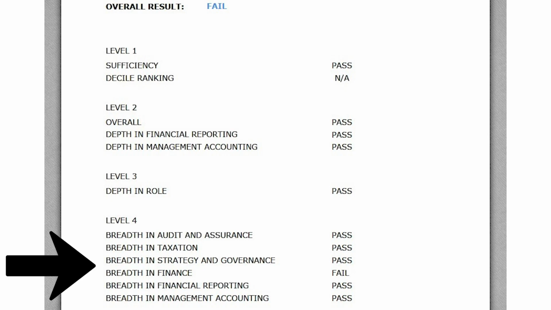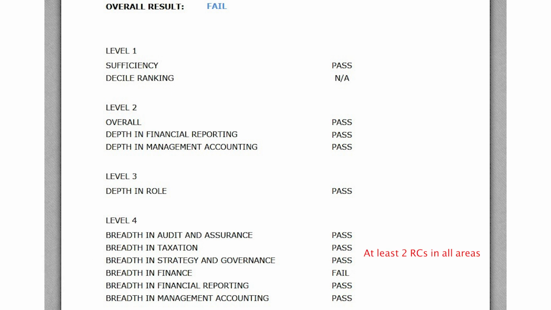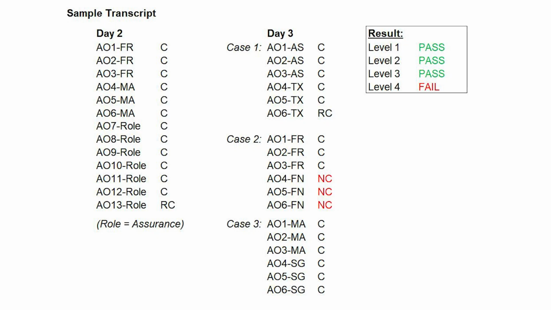Level 4 is by far the easiest one to understand, so I'll start with that. In combined days 2 and 3, they're looking for you to score at least 2 RCs in every area. You would not pass level 4 if you got only NC or NA in any one area. For example, this is what your transcript would look like if you didn't pass level 4 finance section.